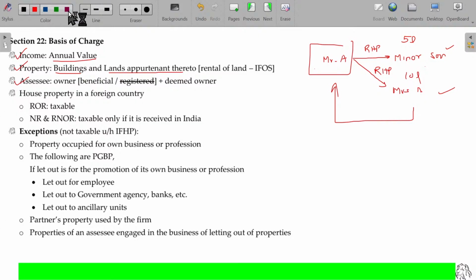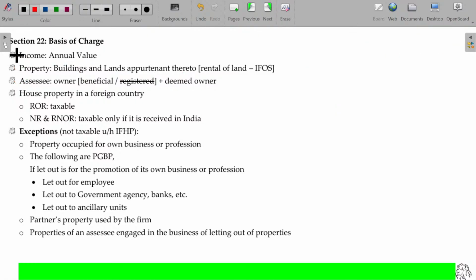If the house property is transferred by Mr. A to Mrs. A, and for that a consideration, say 100 lakhs, is given by Mrs. A, then it is not required. Here the asset is transferred without consideration. So automatically the beneficial owner being Mr. A, he has to be the assessee and he has to pay the tax on this income. Clear? So 3 parts we have covered.